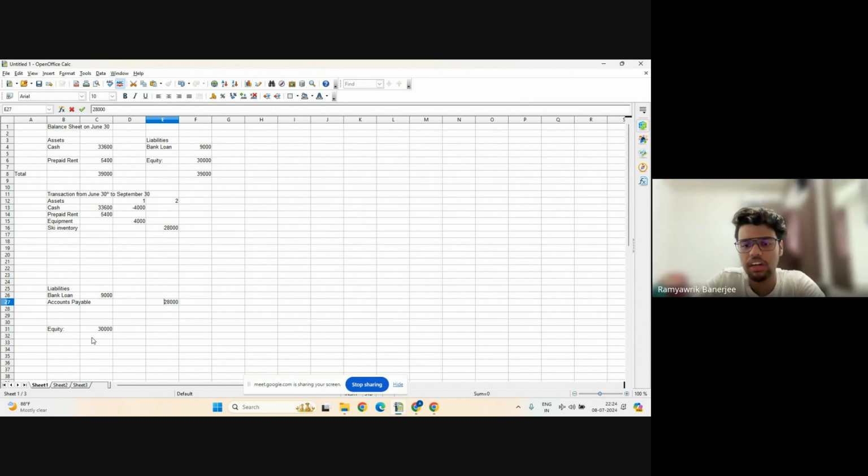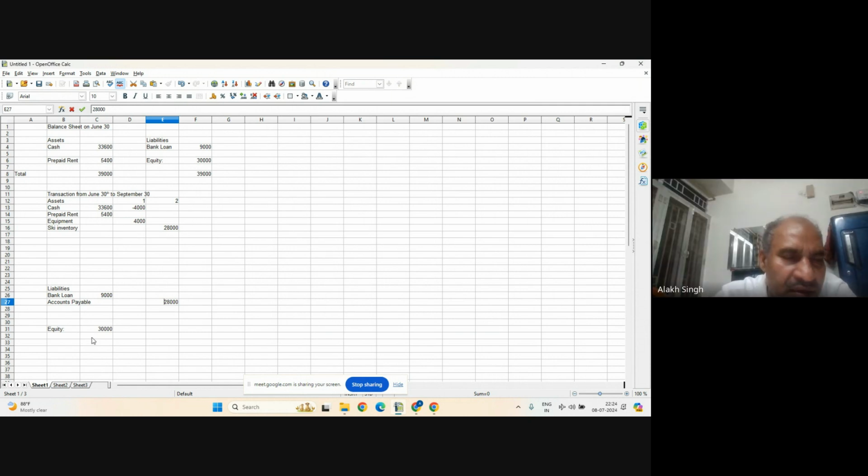What is that term, sir, that you said, something double? Double accounting or double recording, double entry. It means whatever has been entered on one side, there must be another entry of equal amount somewhere on the other side. If the equal amount is in the same class, the same asset, then one will be plus and the other minus. If it is in a different class, where one side is asset and the other is liability, then both must be on the same side. Then only it will balance. That is if you don't know the intuition.